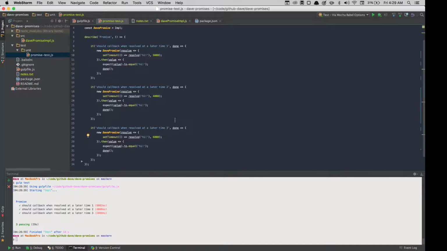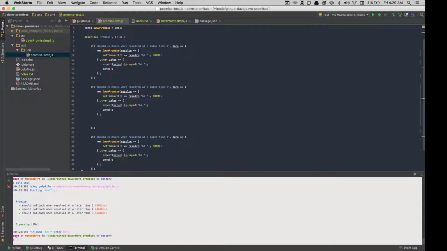So now here comes the fun part. Since the code inside here is synchronous still, if you put another line of code and another expect, another done, it can actually make it get done sooner than it should.